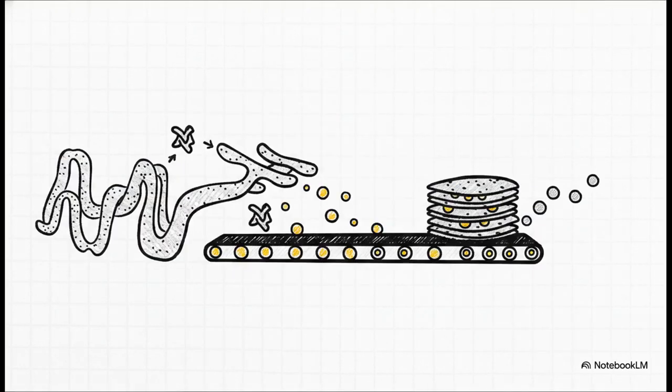The rough ER is studded with these little structures called ribosomes, which act as tiny factories churning out proteins. Then you have the smooth ER, which doesn't have ribosomes, so it focuses heavily on synthesizing lipids or fats. Once those raw products are made, they are handed straight over to the Golgi apparatus. Think of the Golgi as your central packaging and shipping center.